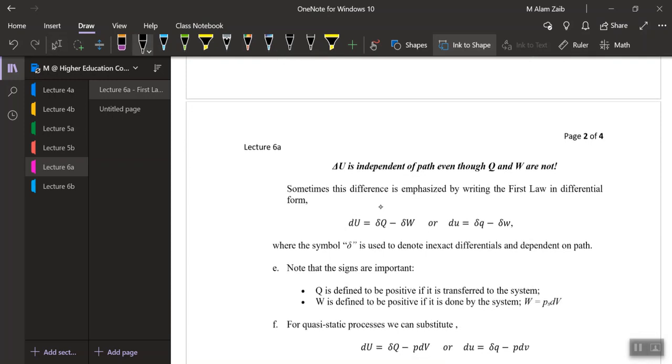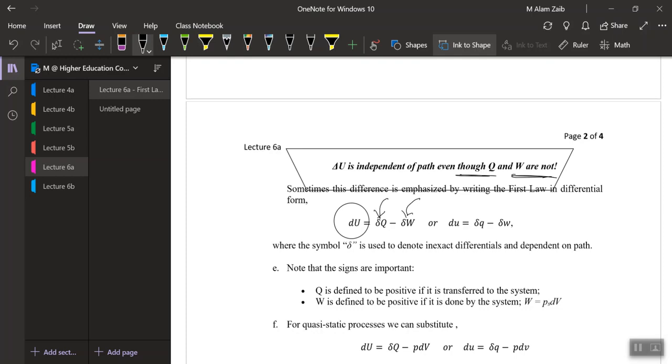Now note these two different properties in it, the heat supplied and the work done. Heat supplied is a path function, work done is a path function. But what about the internal energy? We defined internal energy just recently as a state function. So although Q is a path function and W is a path function, the internal energy is not a path function, it's a state function.